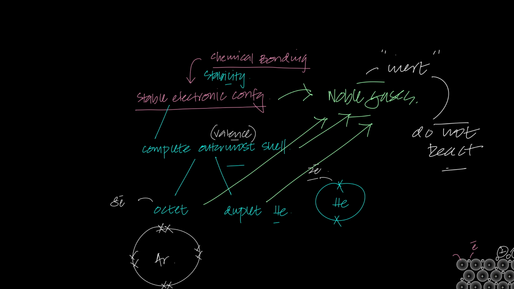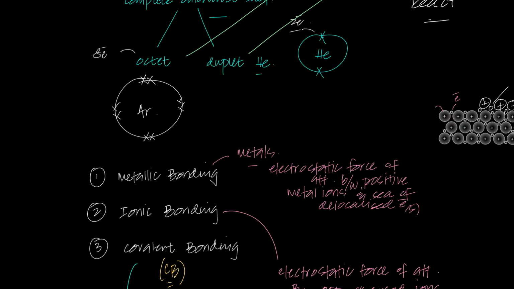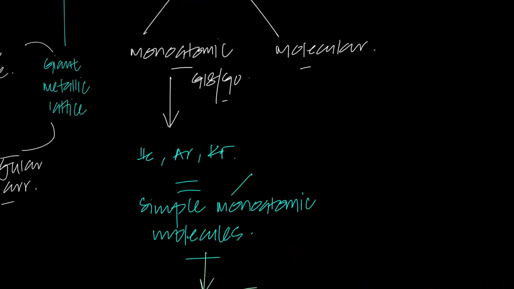If you write they are stable in the exam, you're not going to get any mark, because the examiner says what is stability for an atom. You have to mention that because they have a stable electronic configuration, because stability for an atom is to have a stable electronic configuration.